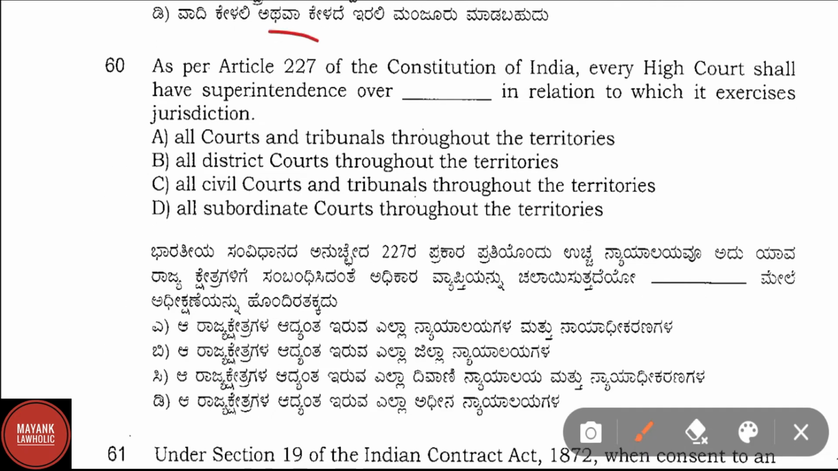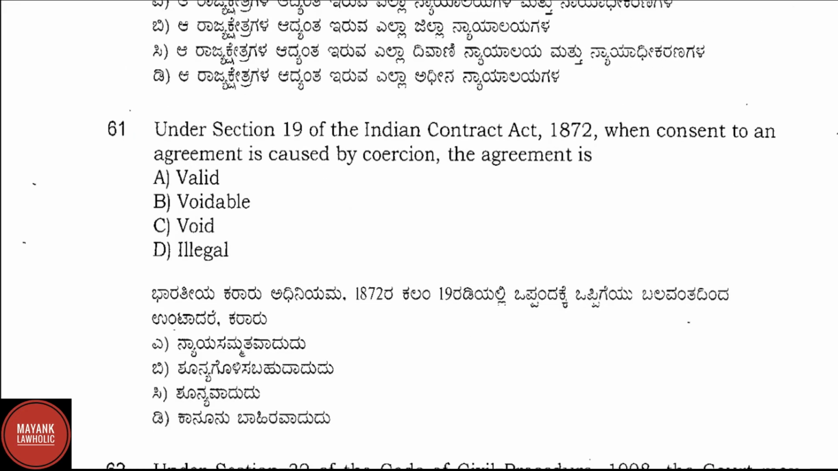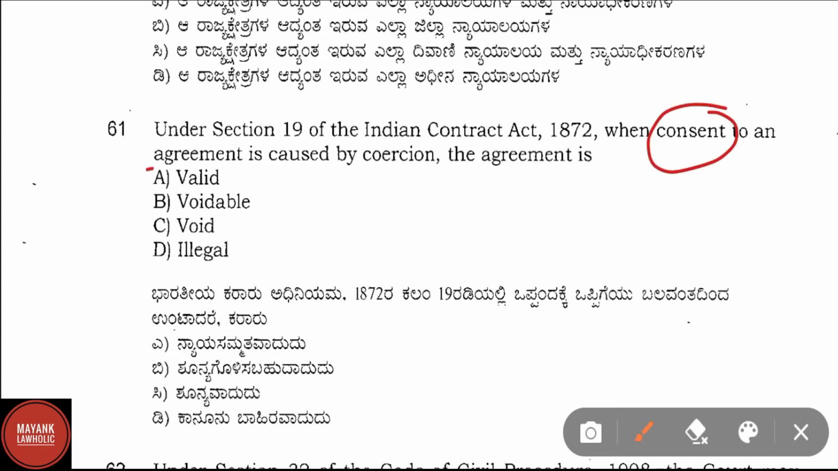As per Article 227 of the Constitution of India, every High Court shall have superintendence over dash in relation to which it exercises jurisdiction. Here correct answer is option A, that is all courts and tribunals throughout the territories. Question number 61. Under section 19 of the Indian Contract Act 1872, when consent to an agreement is caused by coercion, the agreement is, correct answer is option B, that is voidable.